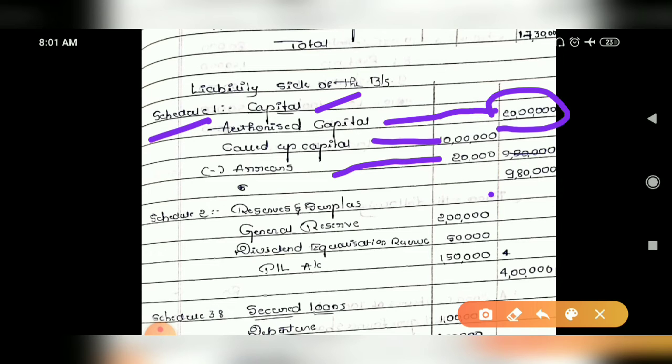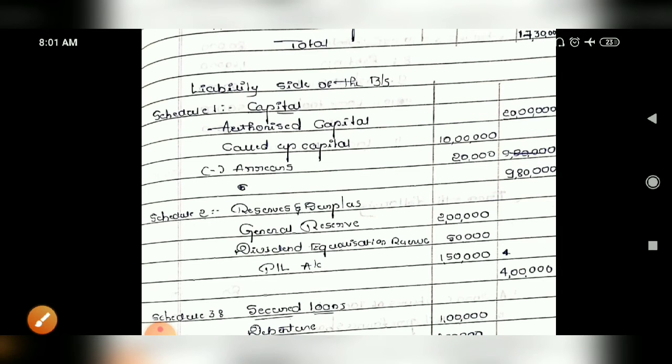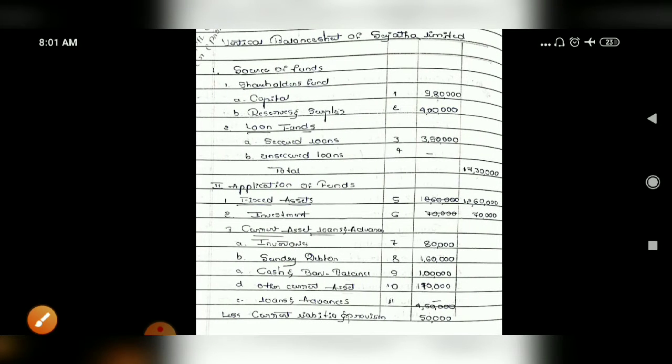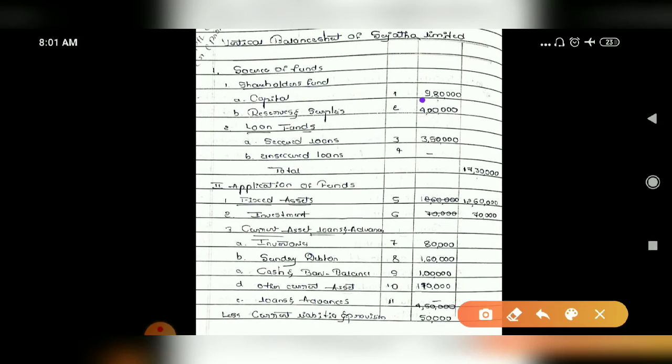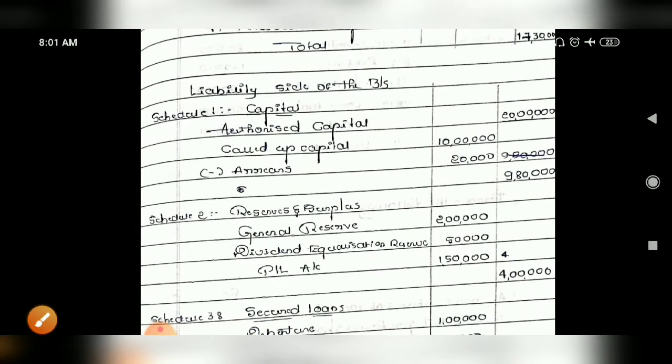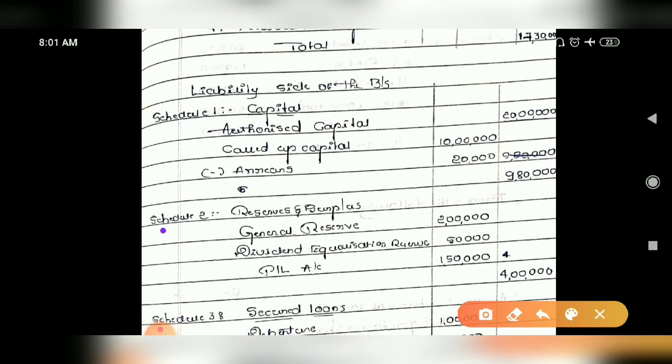Then after you have deducted it, take it into the outer column and take this amount to your blank format. You got it? In the blank format you have written, there you have to take this particular amount. After calculation of each schedule, you have to take that amount there.